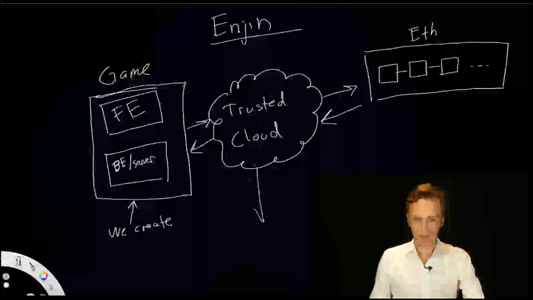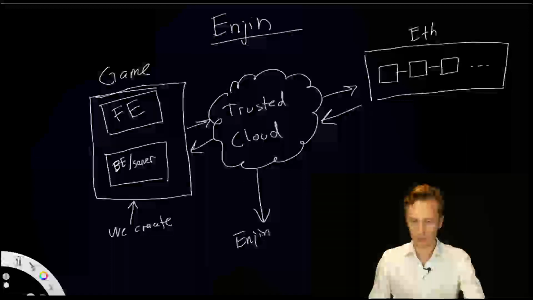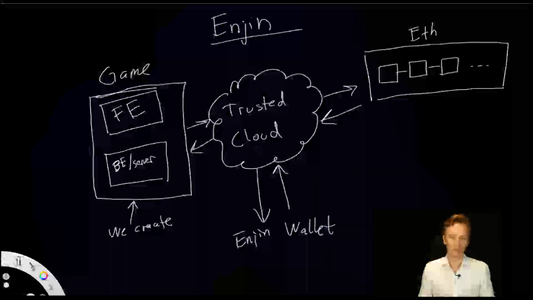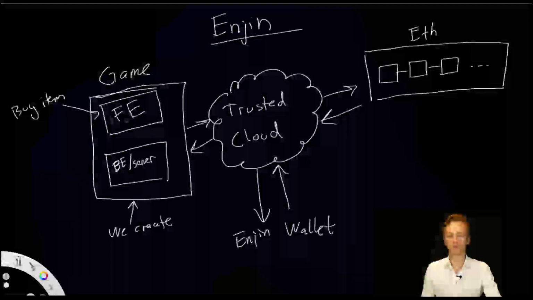The second thing that the Trusted Cloud does is that it interacts with the Engine wallet. So the Engine wallet is what the user uses in order to, for example, approve transactions. If our user in the game wants to buy an item, that happens in our game, of course, but then our server or our game will send a request to the Trusted Cloud.